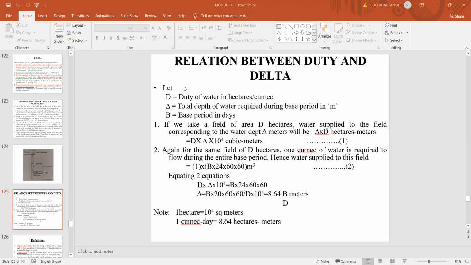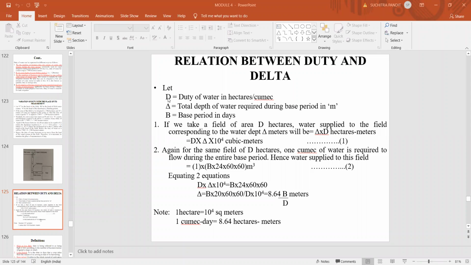Now, we can establish a relationship between duty and delta of irrigation water. The definition of duty is the irrigating capacity of 1 unit of water, and delta is the total depth of water required throughout the base period of the crop. So let us establish a relationship between duty and delta.